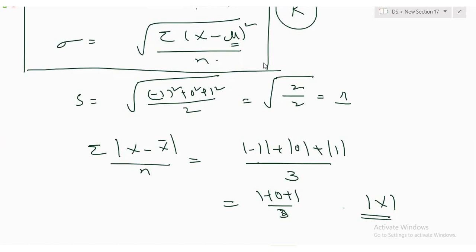Why it doesn't exist? Let's not worry about it. Out of syllabus. With modulus, I cannot do some mathematical operations. Things are clear? Friends, clear or not? For practical purposes, I am squaring, not taking the absolute value. This is called mean deviation. If you take the absolute value, this is also called mean deviation. We are not interested in that. In Telugu, it is Krama Vicharanam, we studied. But we are not interested in that. I am interested in squaring and taking the average. That is fine.